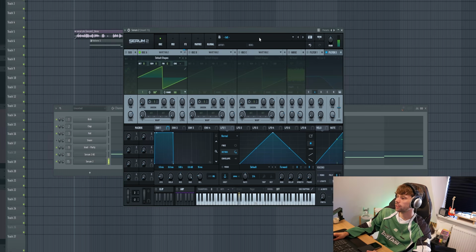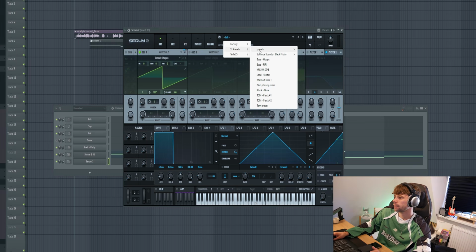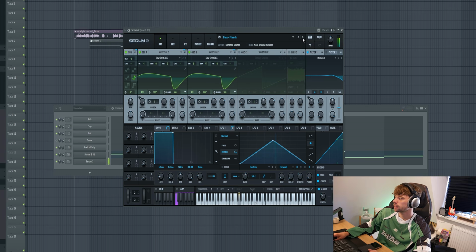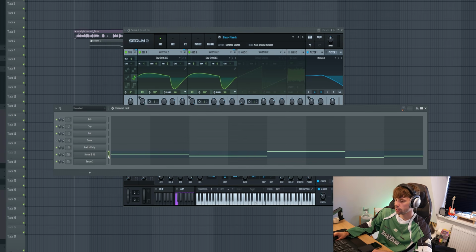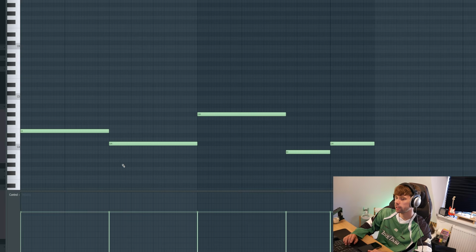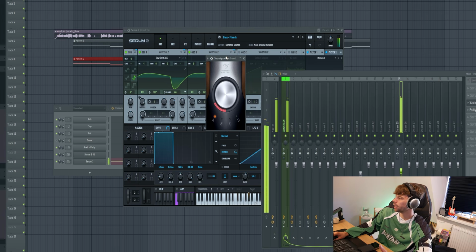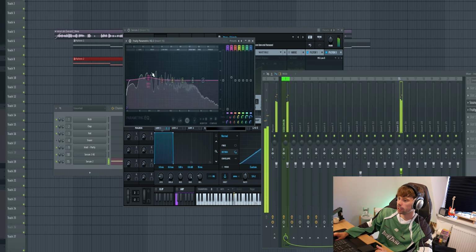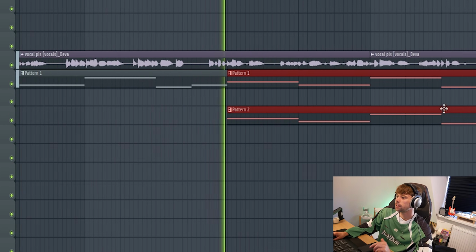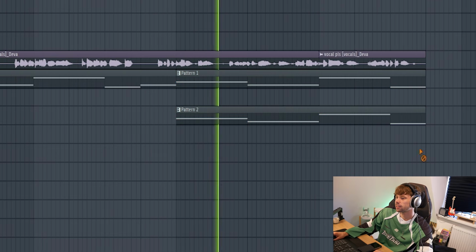So then just copy over the Serum and add in the sub bass. So open up the sample pack. Yeah, this one's solid. So just copy over the MIDI into a new pattern. Split the highs, and then just drop in the classic sound equalizer and boost a little bit more of the low end. So altogether the bass sounds like this.